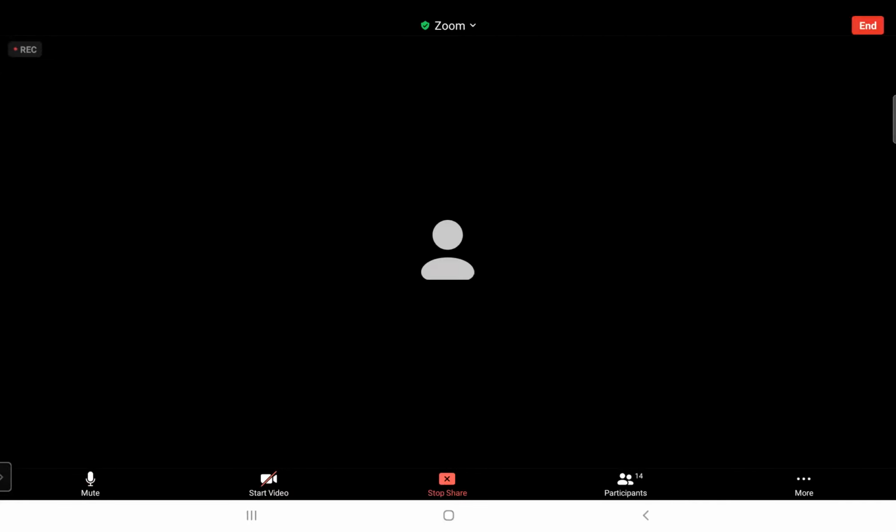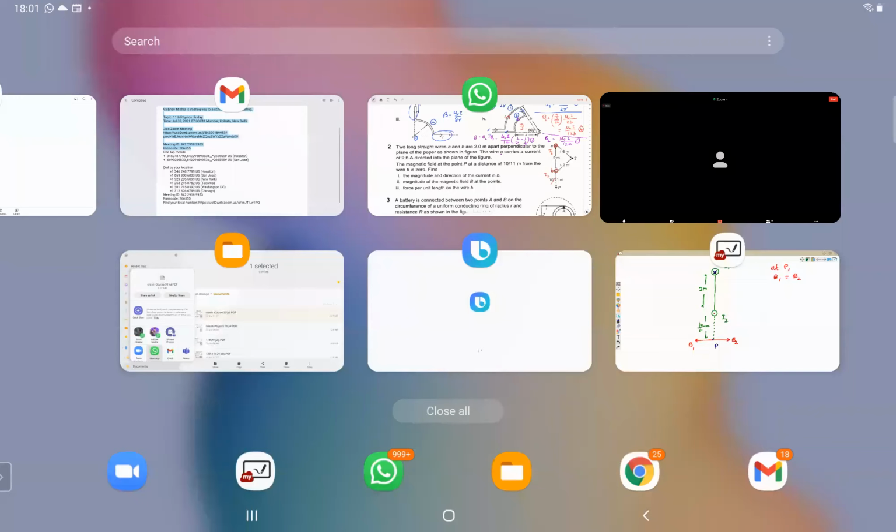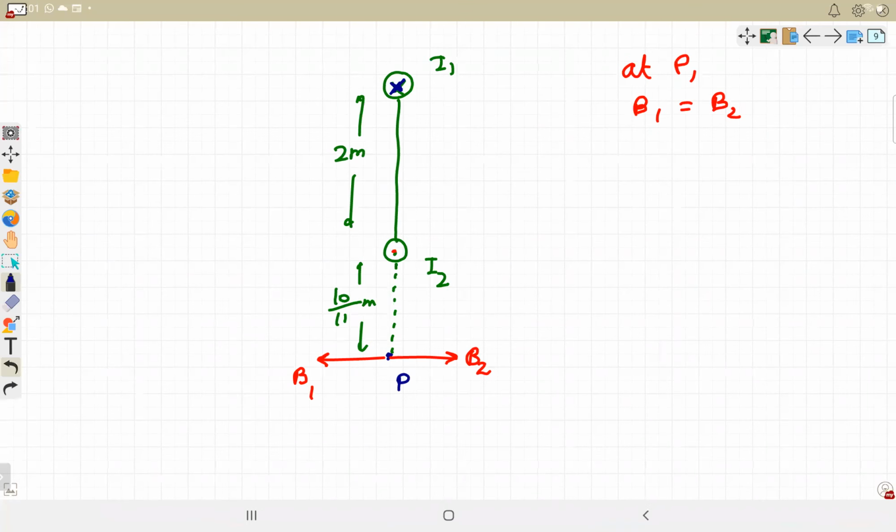The magnetic fields will cancel each other, because the net field has to be 0. B1 is equal to B2, so the net field will become 0. Next,